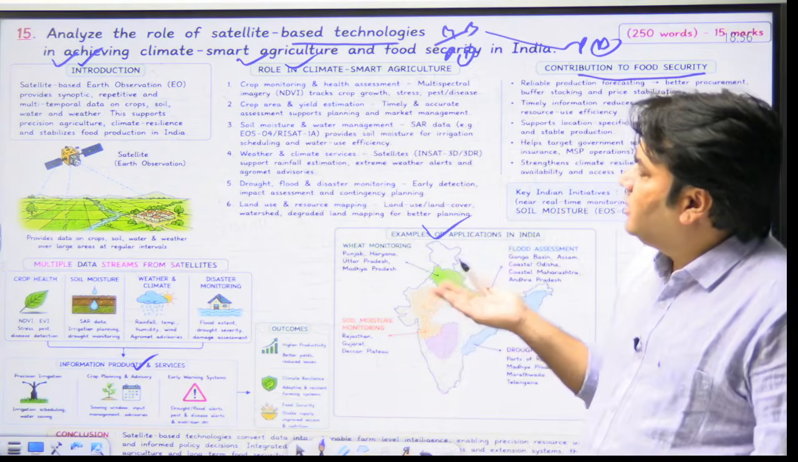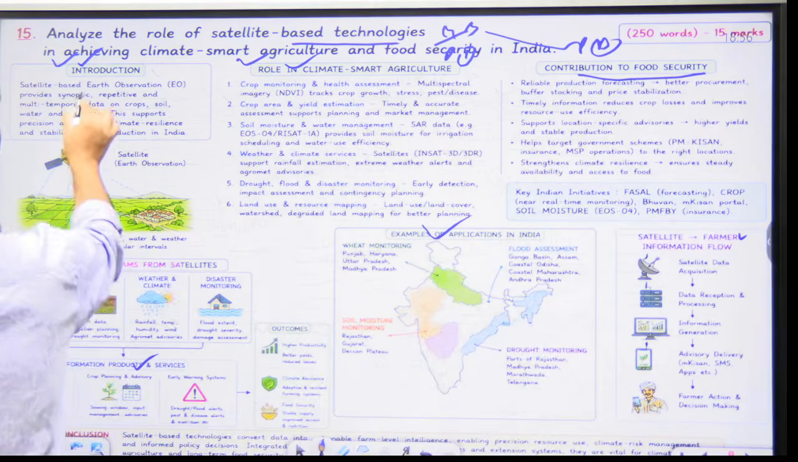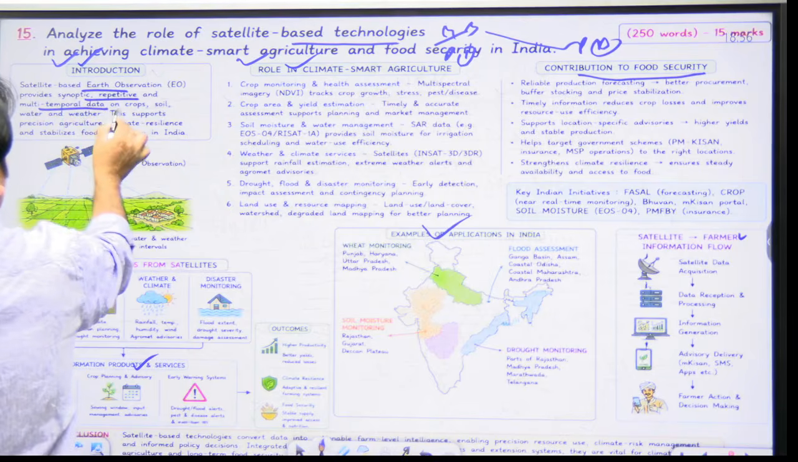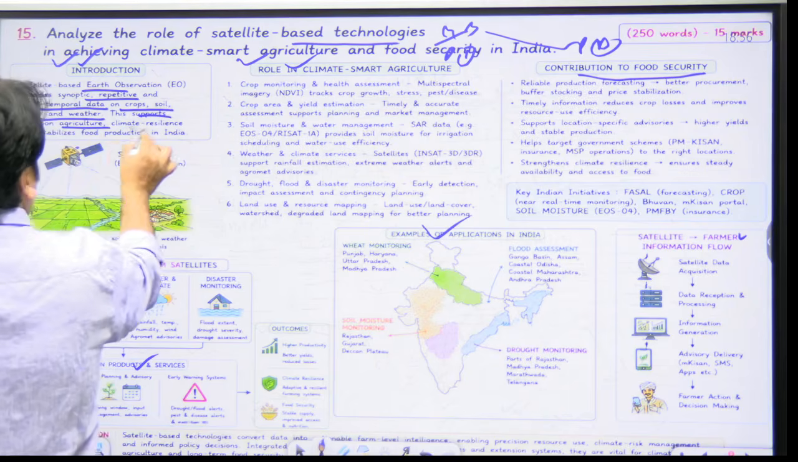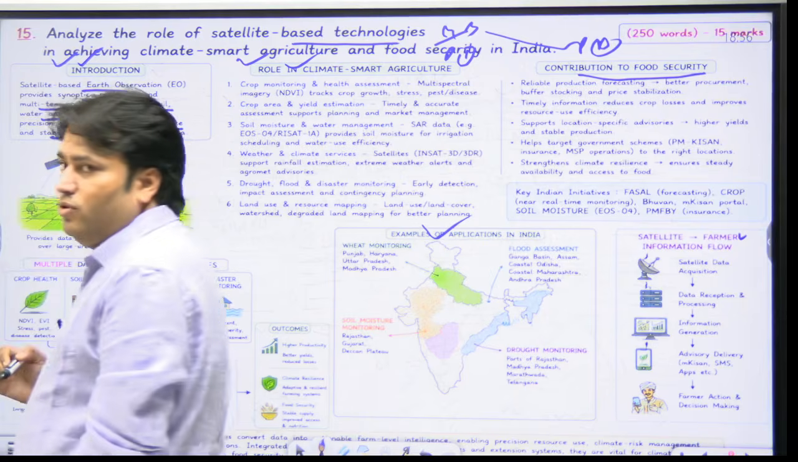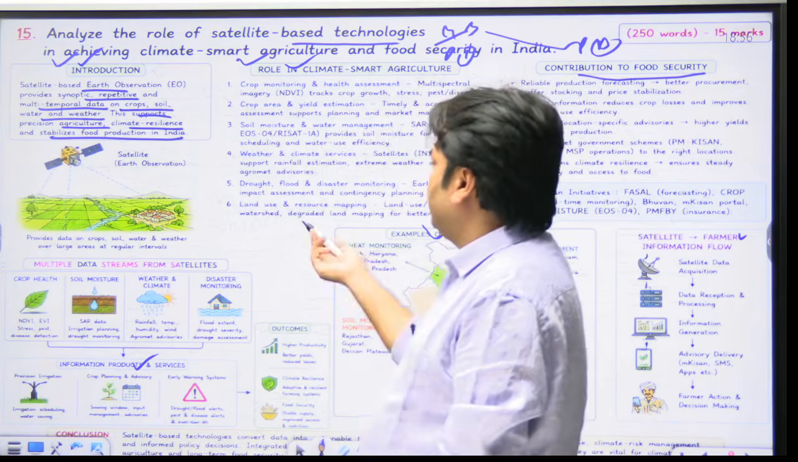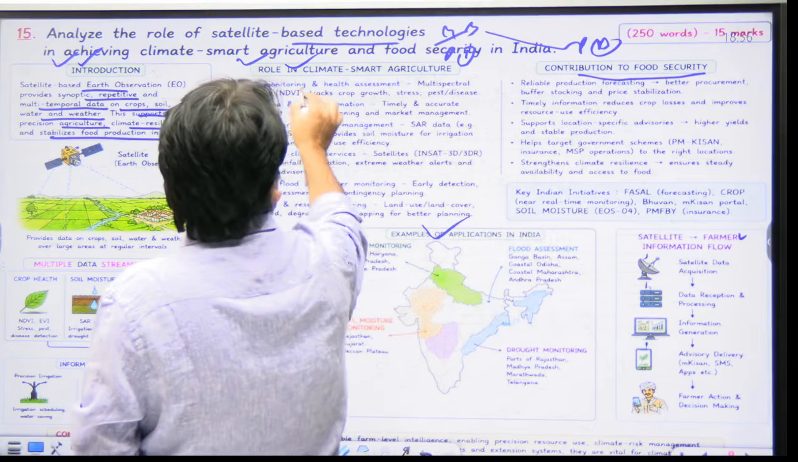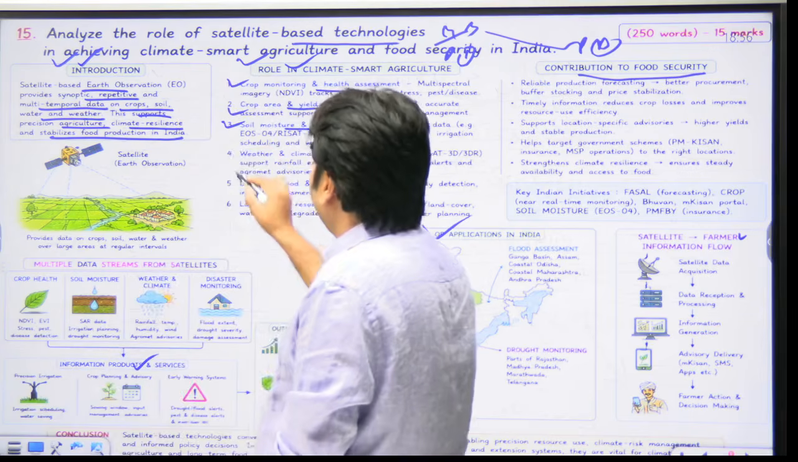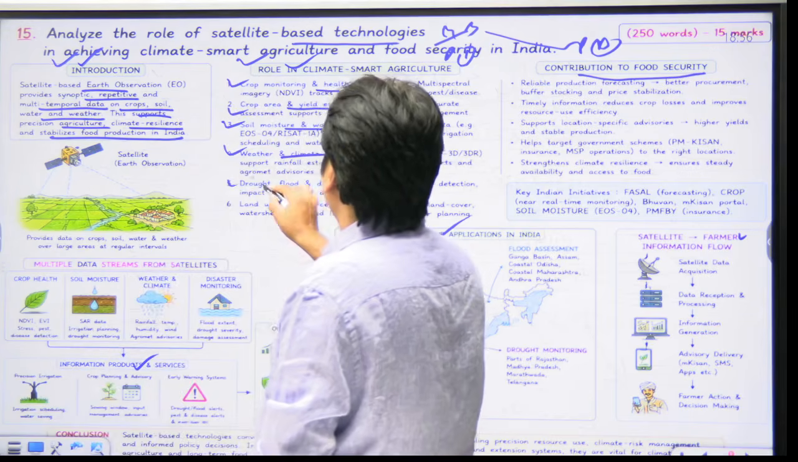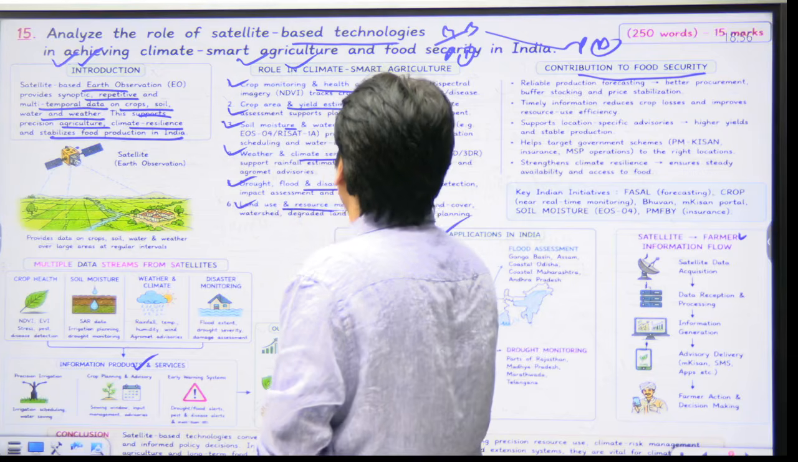So in the introduction, it has been written that satellite-based Earth observation provides synoptic, repetitive, and multi-temporal data on crops, soil, water, and weather. This supports precision agriculture, climate resilience, and stabilizes food production in India. Now, role in climate smart agriculture, there are 6 dimensions. First is crop monitoring and health assessment, then crop area and yield estimation, then soil moisture and water management. The 4th is weather and climate services. The 5th is drought, flood, and disaster monitoring, and the 6th is land use and resource mapping.